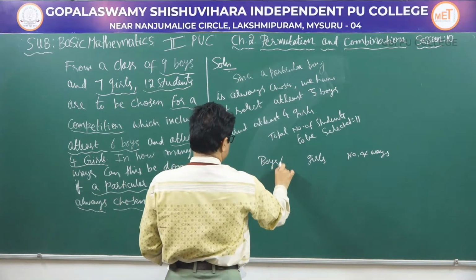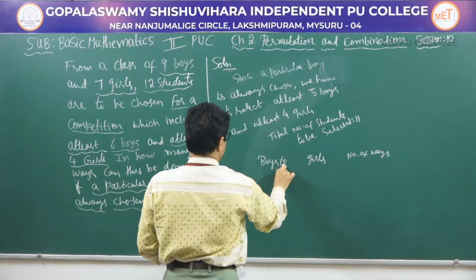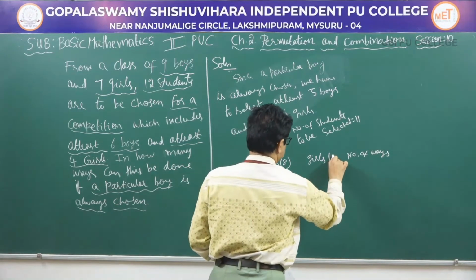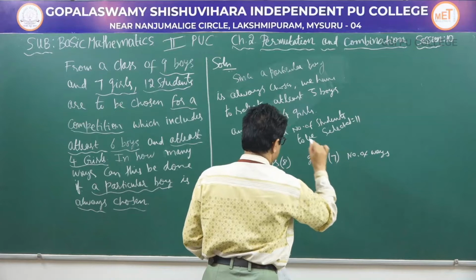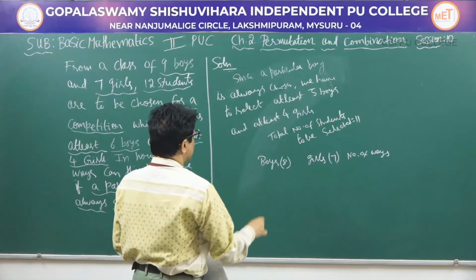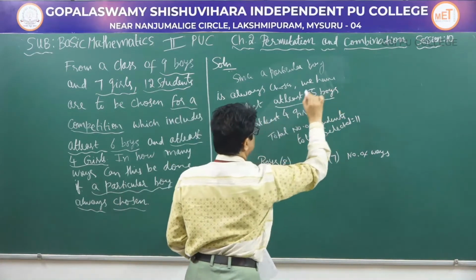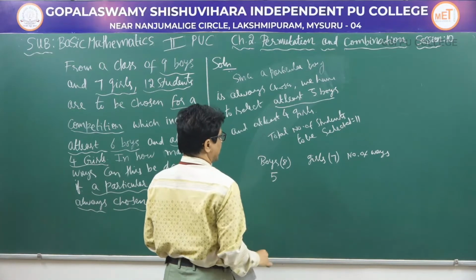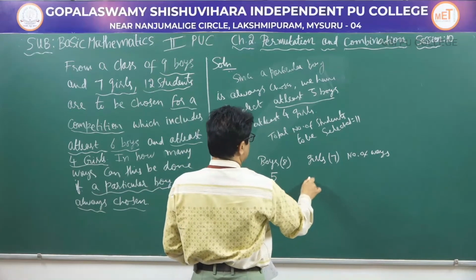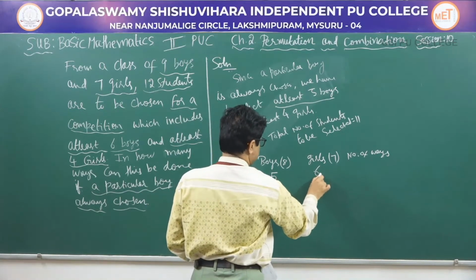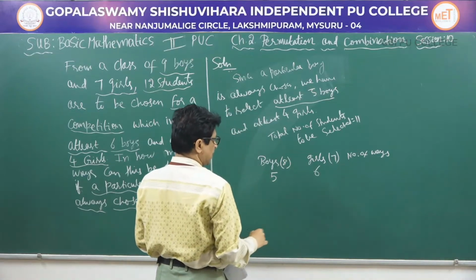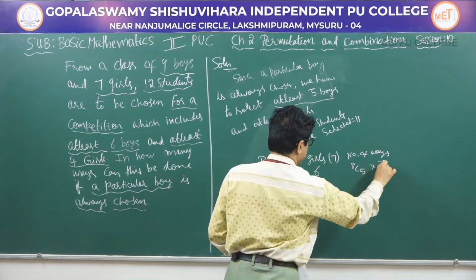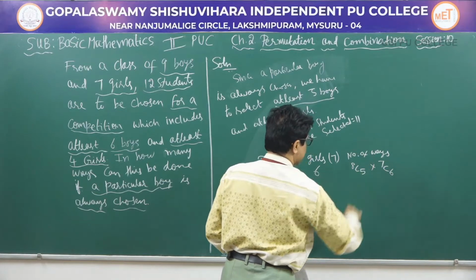So, now we have to choose from 8 boys and 7 girls. So, at least 5 boys we have to choose. So, if we choose 5 boys, then the girls we have to choose is 6. So, number of ways is 8C5 into 7C6.